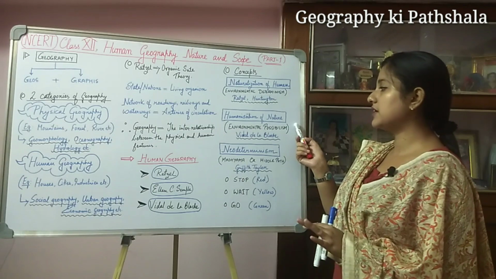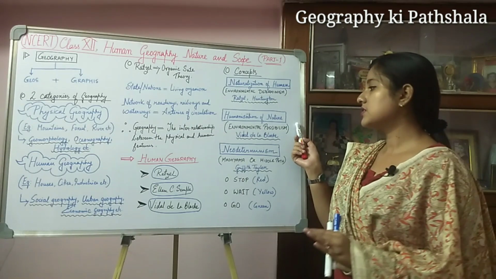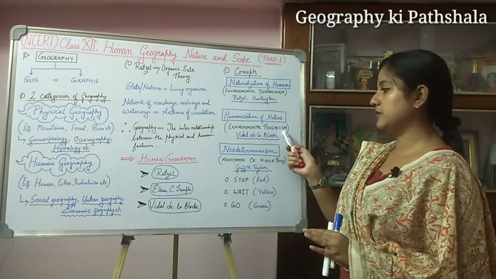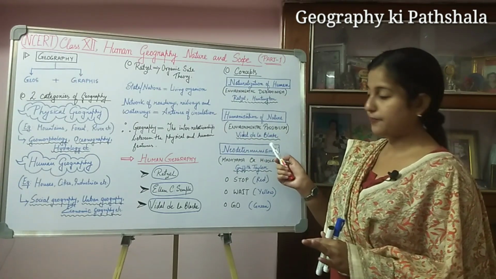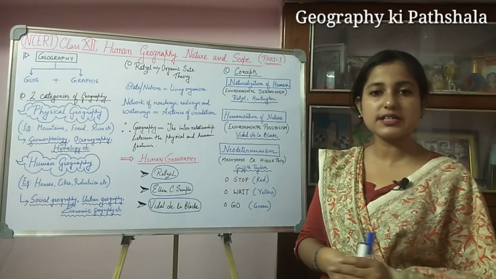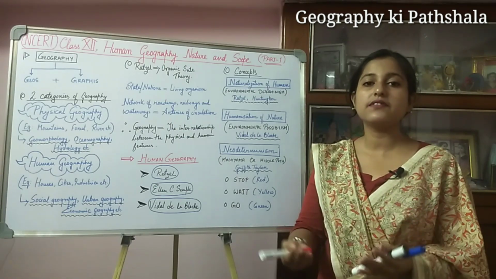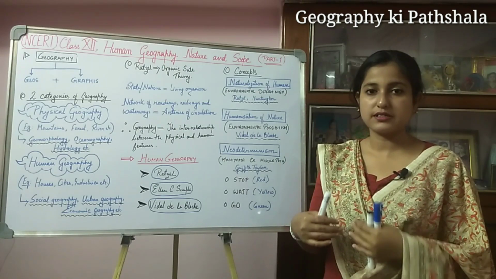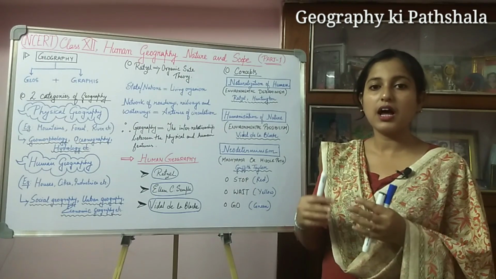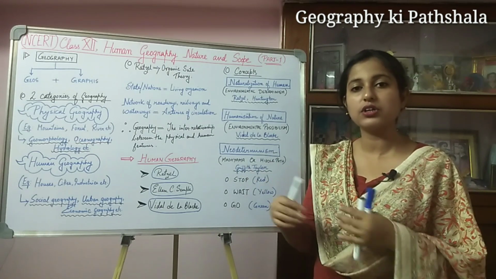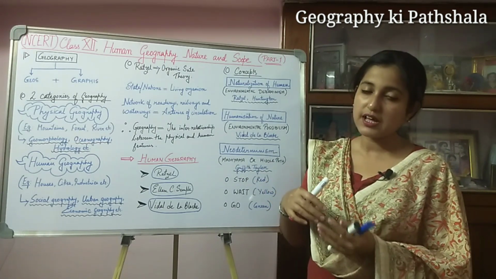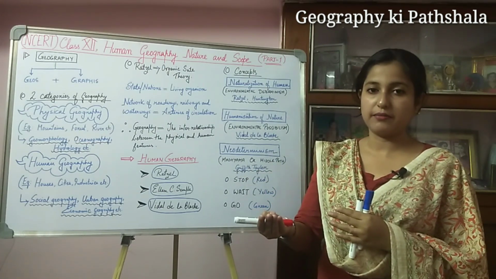Next comes humanization of nature, which is environmental possibilism, a concept given by Vidal de la Blache. Here nature gives us some possibilities, and we human beings choose or judge those possibilities according to our suitable conditions and modify the environment.